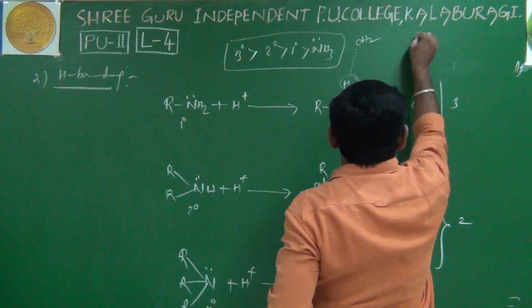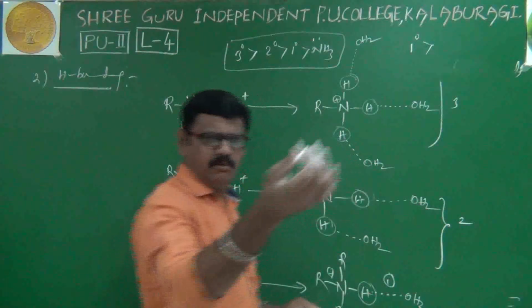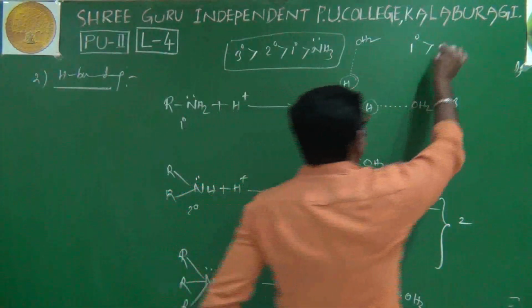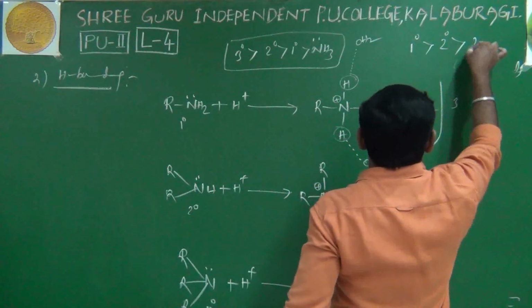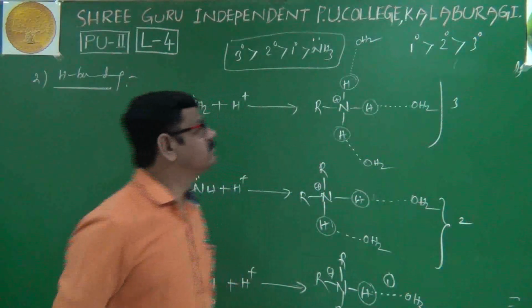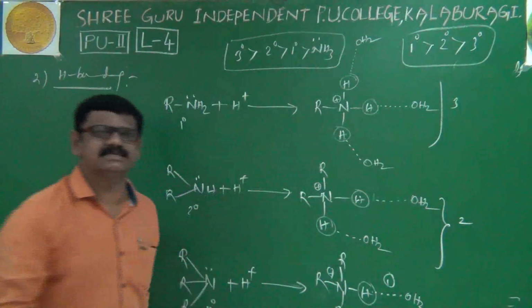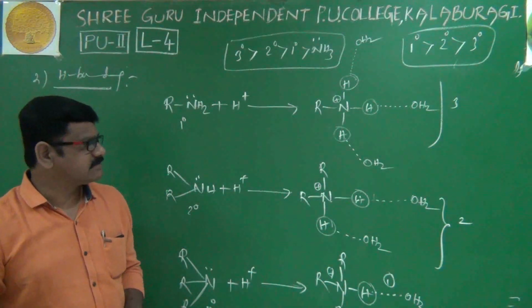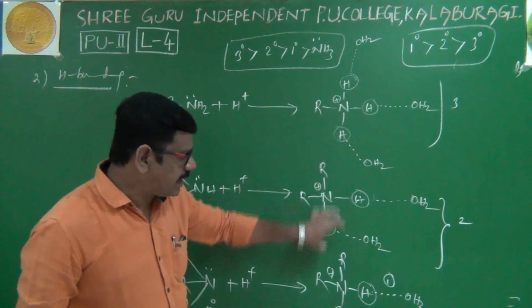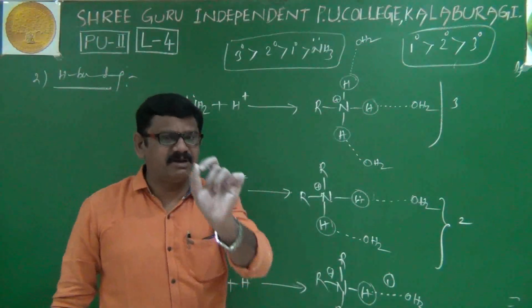The order is first primary, of course. Ammonia we will decide later. First primary, then secondary, then tertiary. See here, the order has completely reversed. The stability of cations is not decided by only one factor.